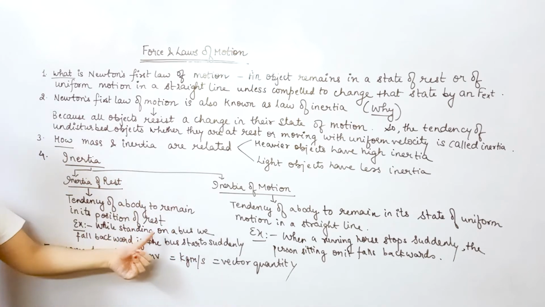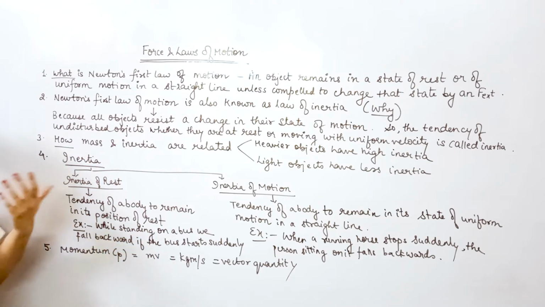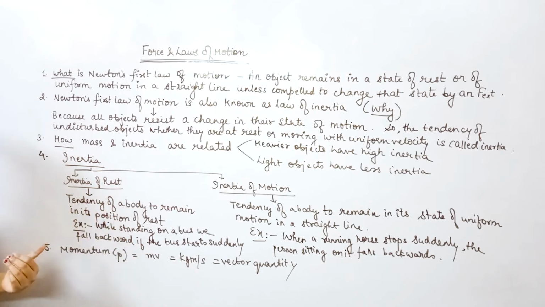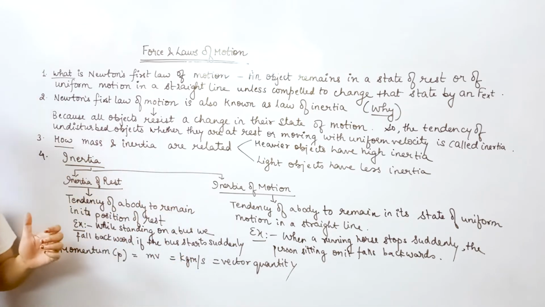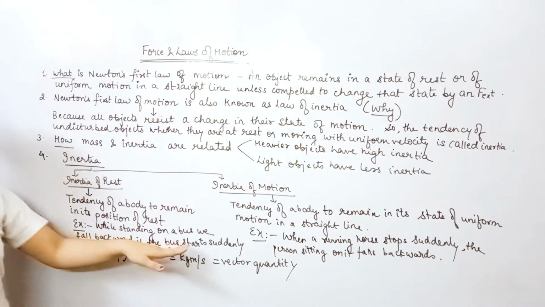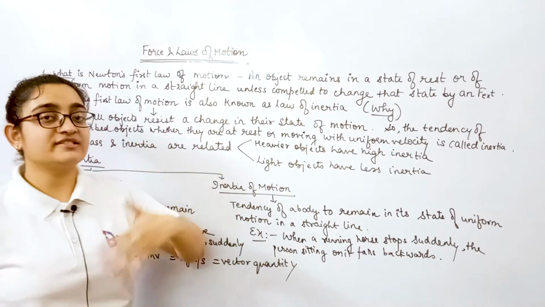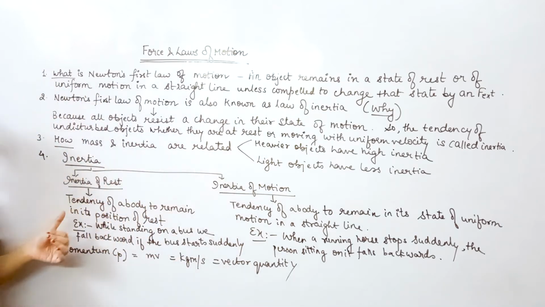So that's why what will happen? The people who are standing on a bus will fall backward. If you are standing on a bus, you will fall backward, because earlier the bus was at rest. Now it started suddenly, so it has affected us. While standing on a bus, we fall backward if the bus starts suddenly, because earlier the bus was at rest and now it has started suddenly. So, inertia of rest. Clear?